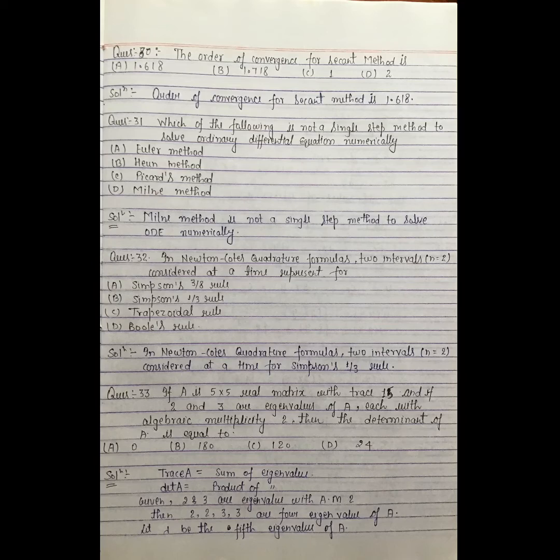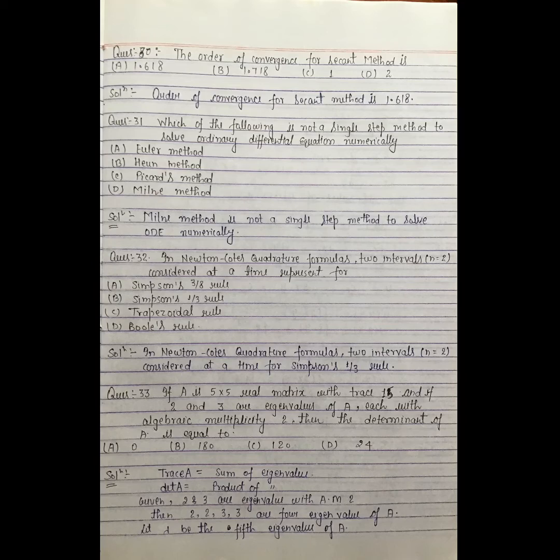Question number 33. If A is a 5 cross 5 real matrix with trace 15 and if 2 and 3 are eigenvalues of A each with algebraic multiplicity 2, then the determinant of A is equal to, as we know, trace of A is equal to the sum of eigenvalues and determinant of A is equal to the product of eigenvalues. Given 2 and 3 are eigenvalues with algebraic multiplicity 2, the eigenvalues will be 2, 2, 3, 3, which are 4 eigenvalues of A.